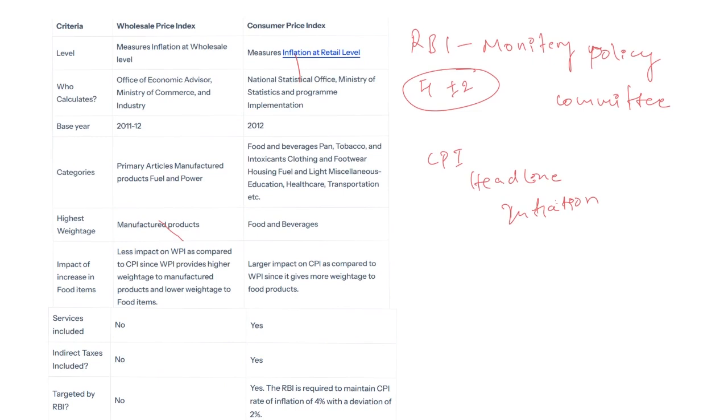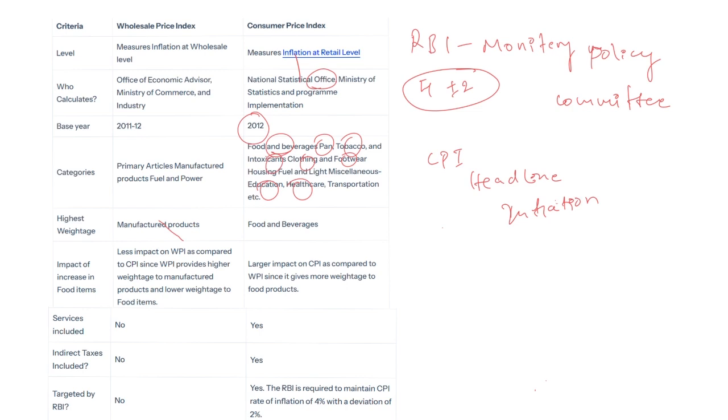Now, the consumer price index is released by the NSO, which is under the Ministry of Statistics and Programme Implementation. From the prelims perspective, this is very important to remember. And the base year of CPI is 2012. Now, there are certain components in the CPI you have to know. One is food and beverages, pan, tobacco, intoxicants, clothing, footwear. As it is said that CPI measures both goods and services, along with these we have education and healthcare as services.